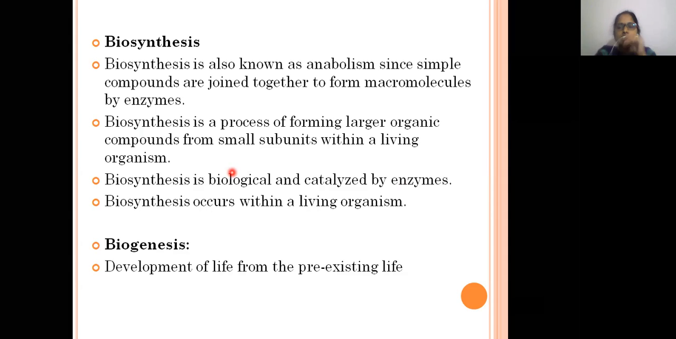In the same way, small subunits combine together and form larger organic compounds, and all these reactions are catalyzed by enzymes and occur within the living organisms. Whereas biogenesis means the development of life from pre-existing life.